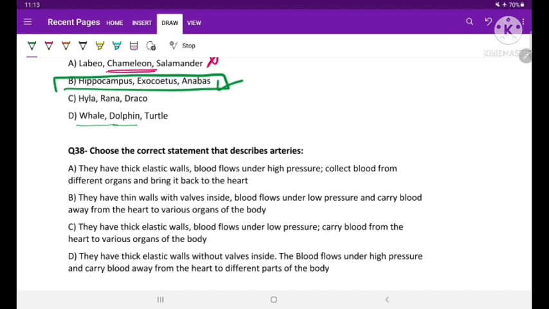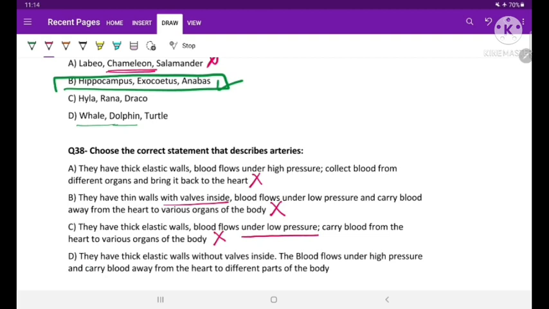Our next question is, choose the correct statements that describe the arteries. Option A is they have thick walls, blood flows under high pressure, collect blood from different organs and bring it back to the heart. Arteries never bring the blood back to the heart, so this will be the wrong answer. Option B, they have thin walls with valves inside. Valves are not present in arteries, so again this will be the incorrect option. Option C is they have thick elastic walls, blood flows under low pressure, carry blood from the heart to different organs of the body. Blood never flows under low pressure, so this is again the incorrect option.